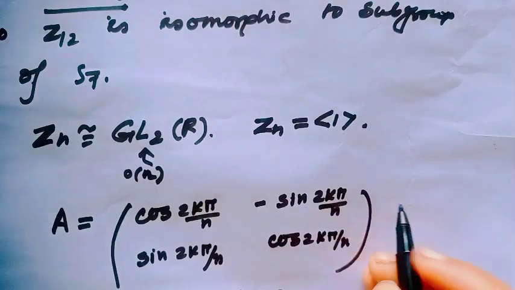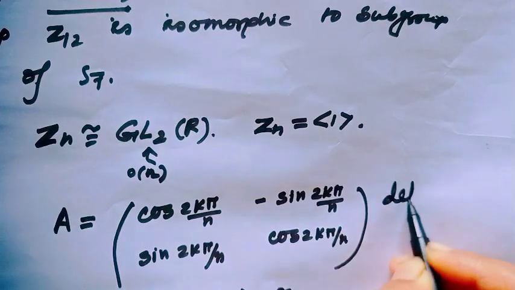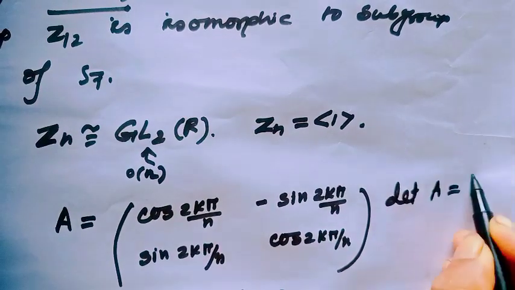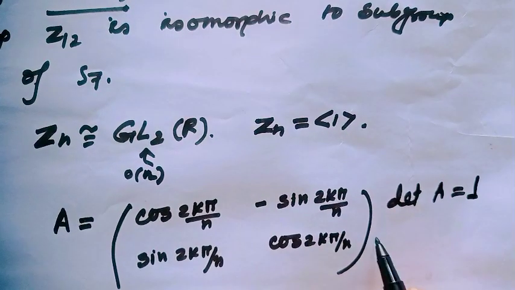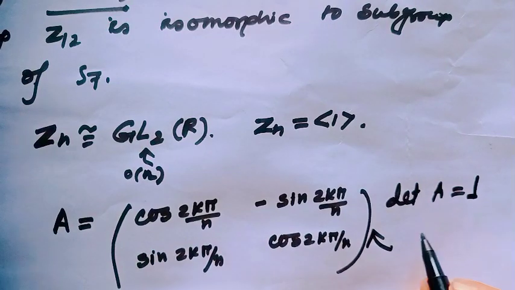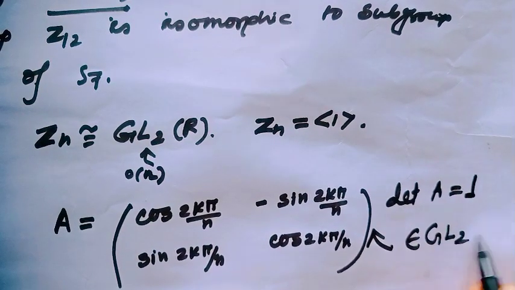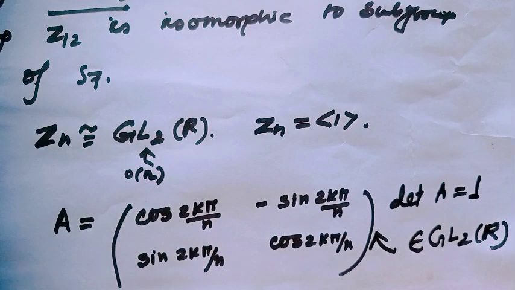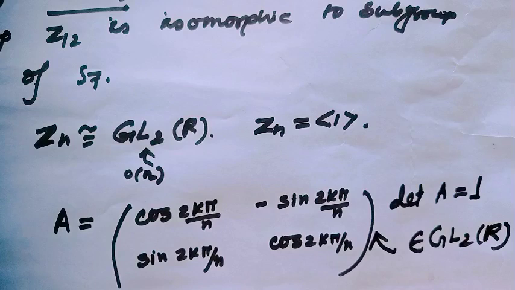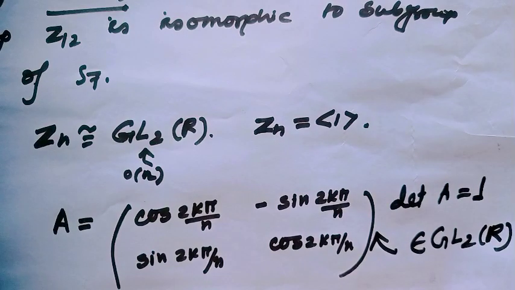Are you getting it? The determinant of A here is 1, so this matrix always belongs to GL2(R), because GL2(R) is the set of all invertible 2 by 2 matrices, with determinant not equal to 0.